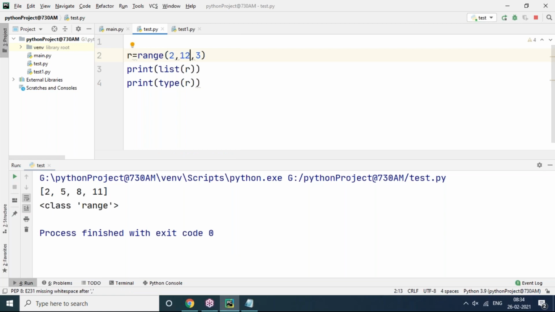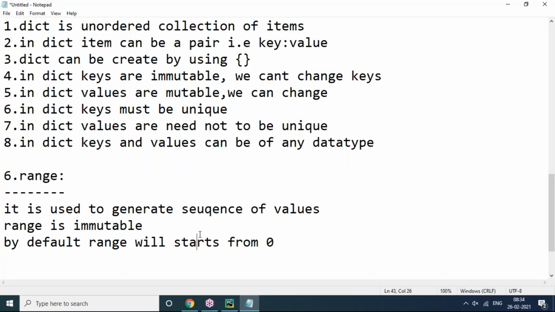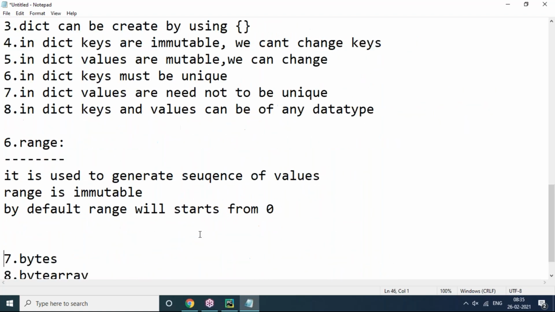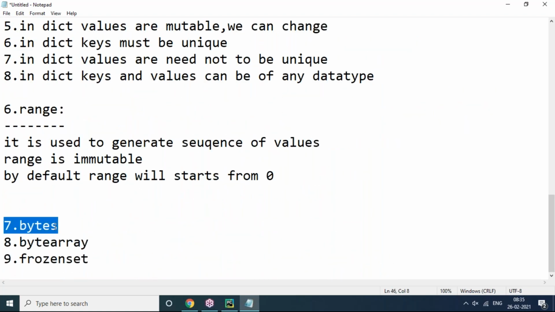It's immutable, we can't modify the range of values. Directly it will create a range. So this is a very important function which will be used rapidly in our application development. So this is the basic idea about all these data structures. But we still have to discuss these three data structures, though it is not the right situation to discuss bytearray and frozenset. Why? Because these bytearray and frozenset will not be created directly, like how we create a string, list or tuple directly.